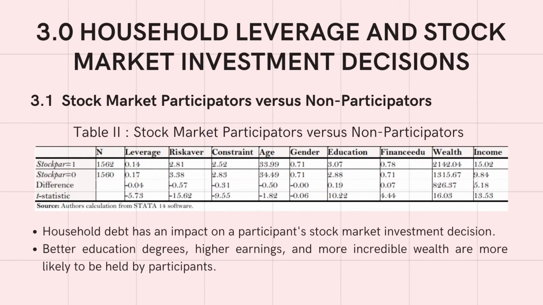Next, I will move to the household leverage and stock market investment decisions. First, I will talk about stock market participators versus non-participators. This is table 2 for stock market participators versus non-participators. Household debt has an impact on a participant's stock market investment decision. Participants with better education degrees, higher earnings, and more wealth are more likely to hold stocks.